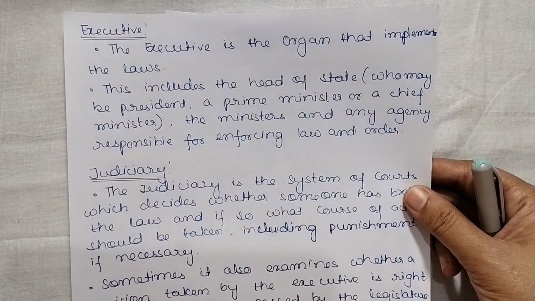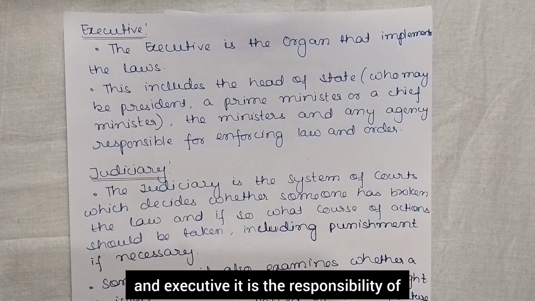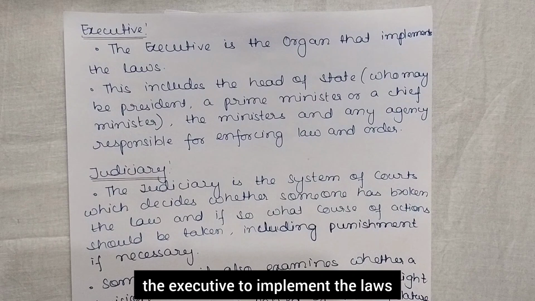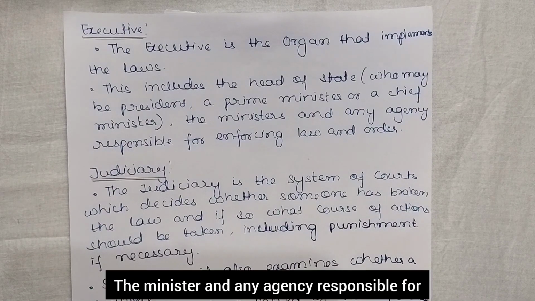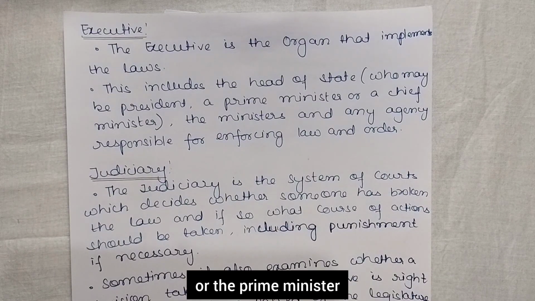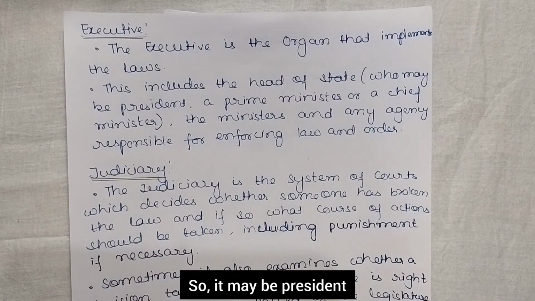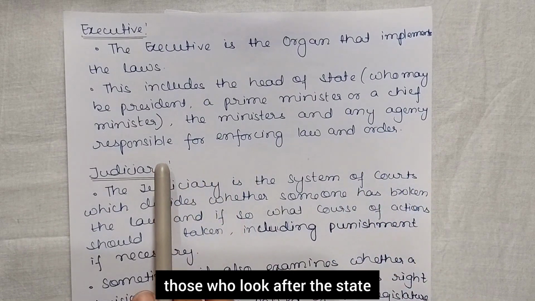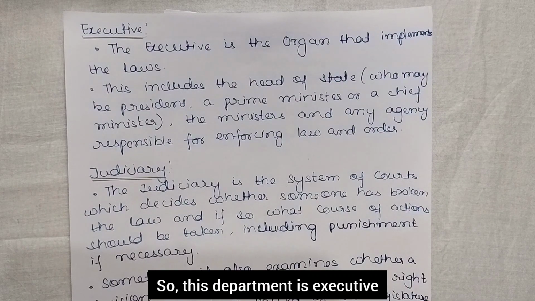Executive is the organ that implements the law. So the legislature frames the law and it is the responsibility of the executive to implement the laws. These include the head of the state, who may be a president, a prime minister or a chief minister, the ministers and any agency responsible for enforcing law and order. Sometimes the president also looks after a state, isn't it? So it may be the president or prime minister, or any agency that looks after the state, they are responsible for enforcing the law and order. So this department is executive.